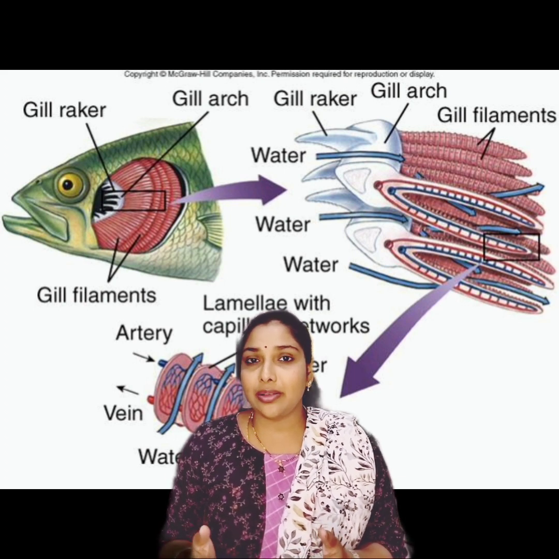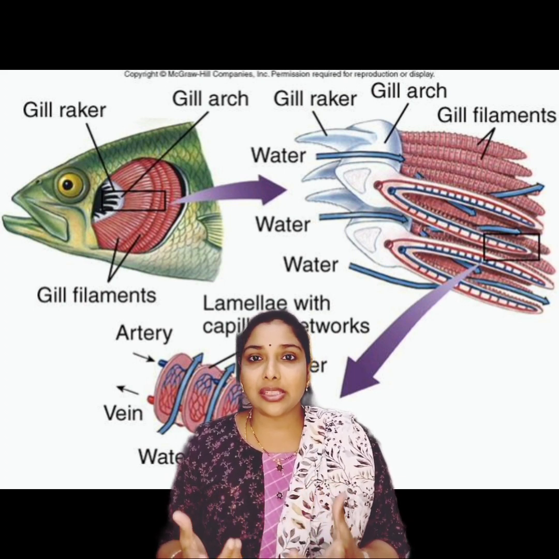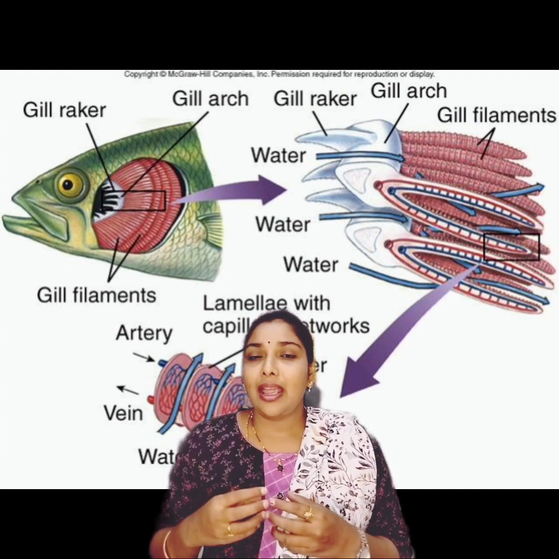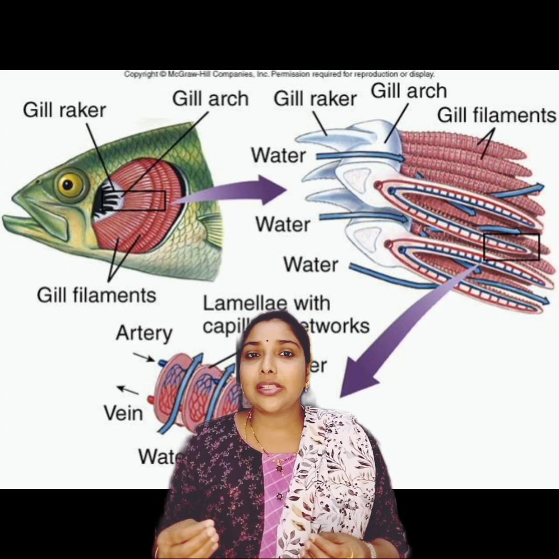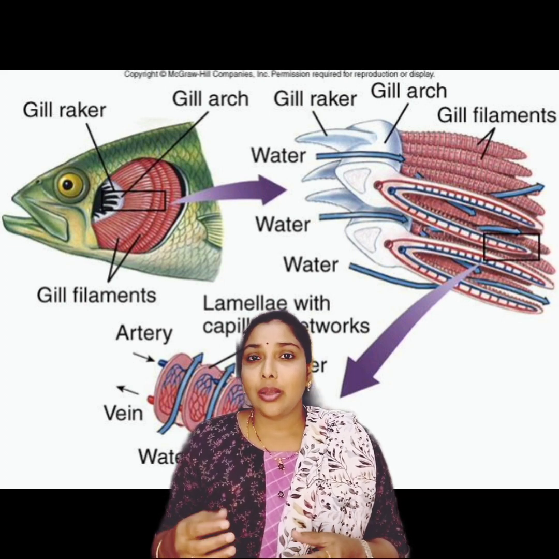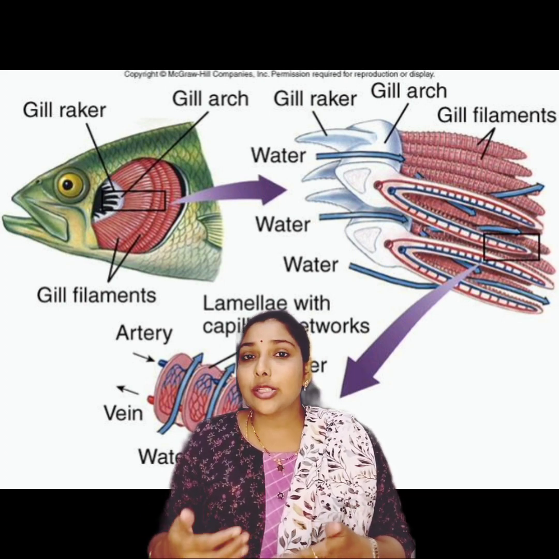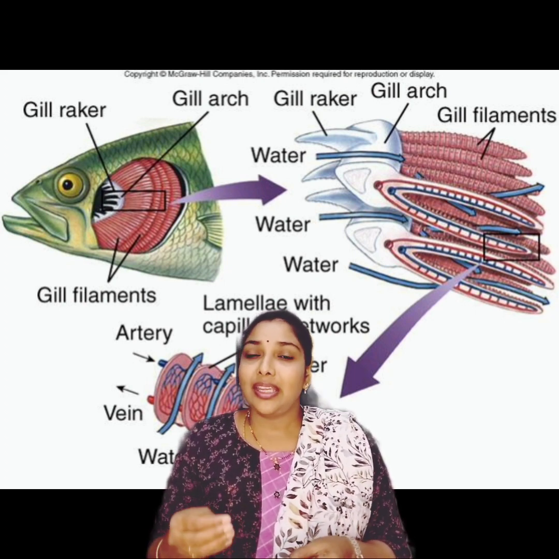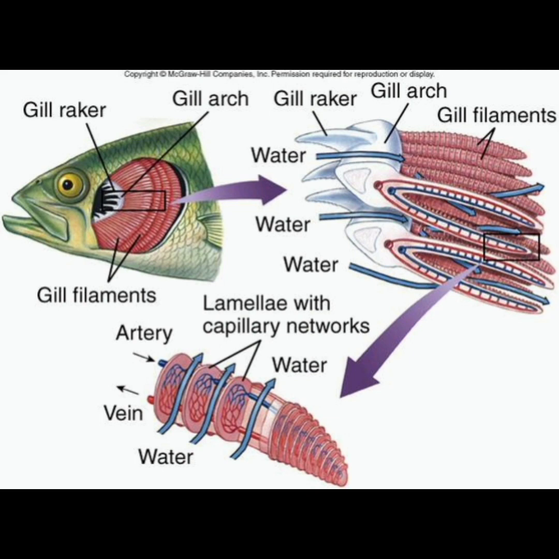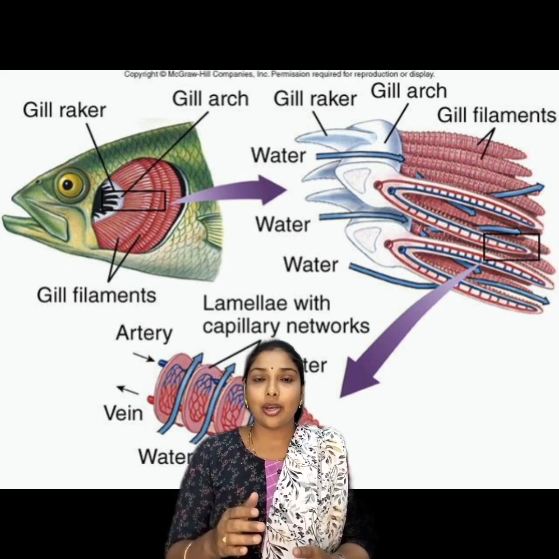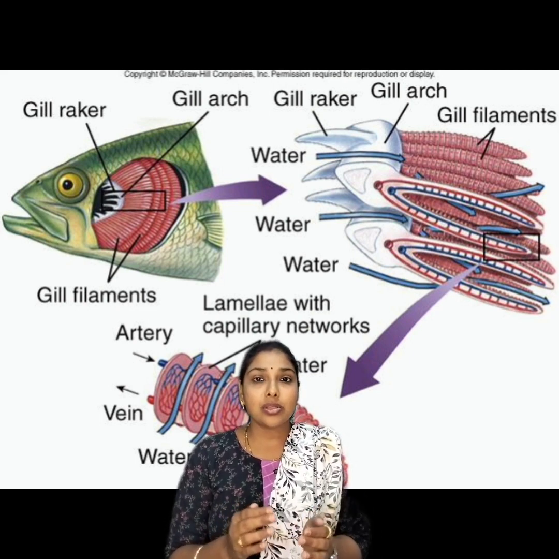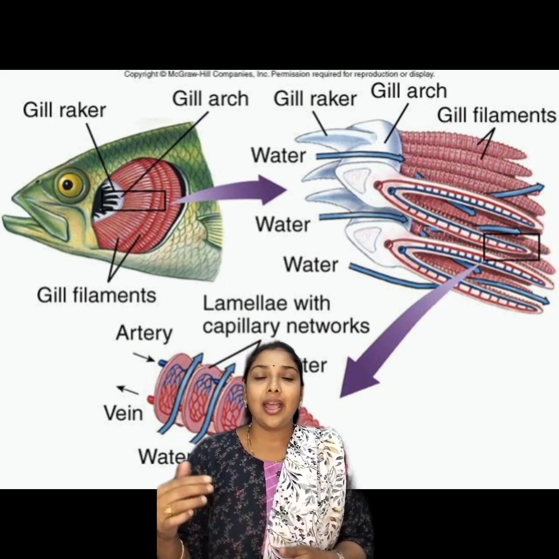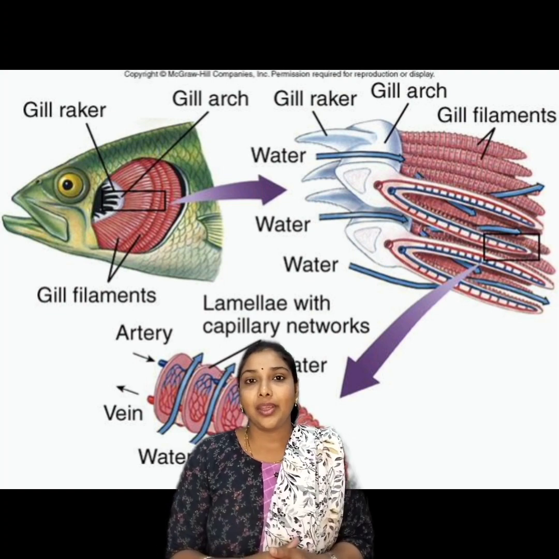In fishes we can observe that gills are present externally, so that they can take in more oxygen. The respiration is happening in the gills so as to acquire more oxygen from the water. Oxygen in the water is in dissolved state. Hence the oxygen in water is less when compared to the atmospheric oxygen.